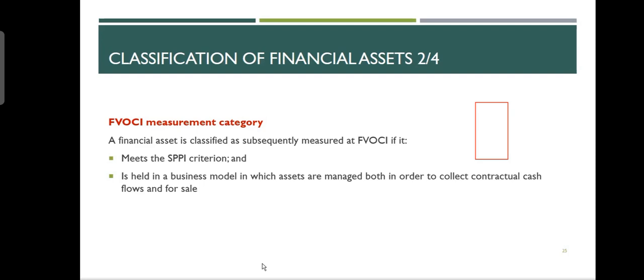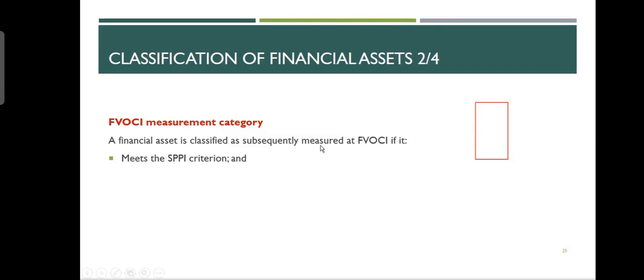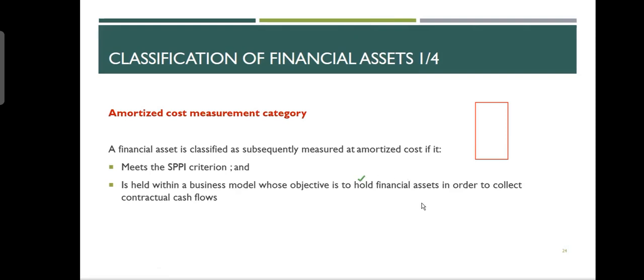Now, very interestingly, you may ask me: the only difference in these two categories is your intention of keeping it or selling it. You say, I'm surely keeping it. Or you say, I may keep it or I may sell it. So this is the only difference. Why do you put them into two different categories? Why do we not put them into one category? The answer is very logical. Listen, if you say that I am keeping the asset until the end, say the first one, which was amortized cost, you say that I'm holding the financial asset in order to collect. So if you want to hold it, if you do not want to sell it, why would you measure it at fair value? Fair value is the market value. Market value you only check when you have an intention to sell. If you don't have an intention to sell, why do you put it on fair value?